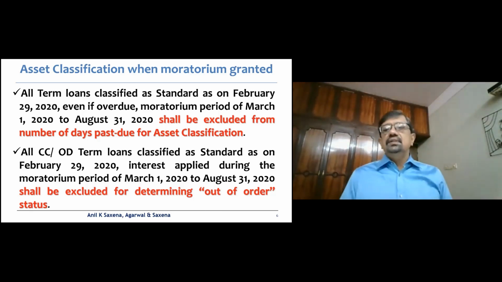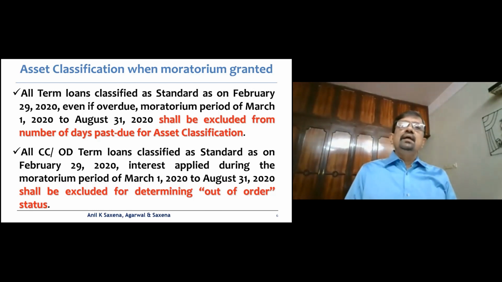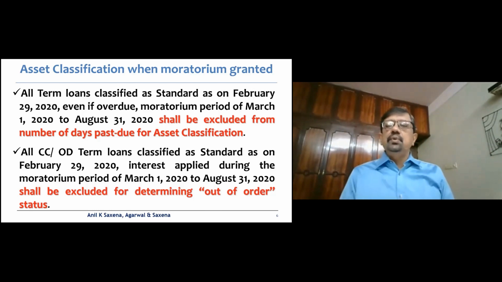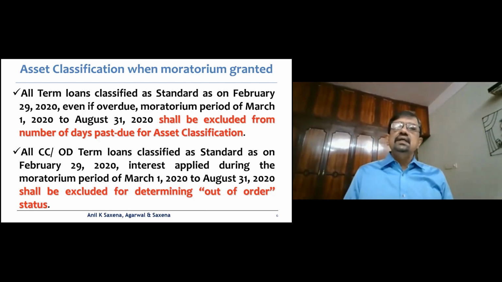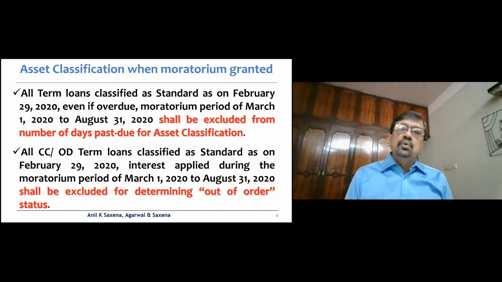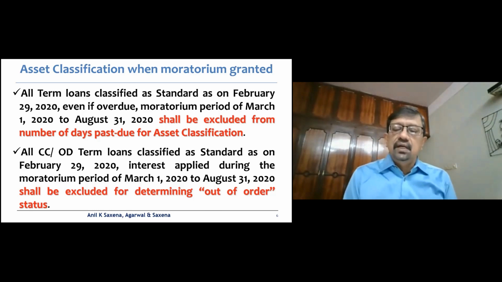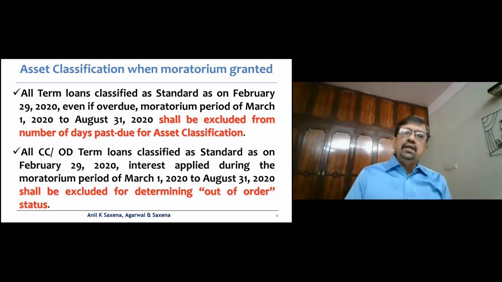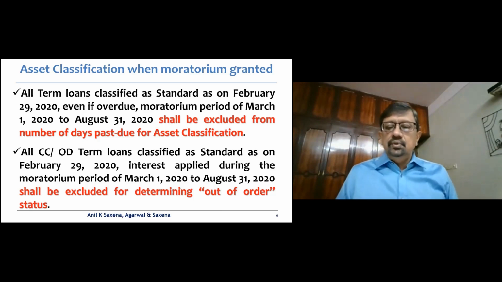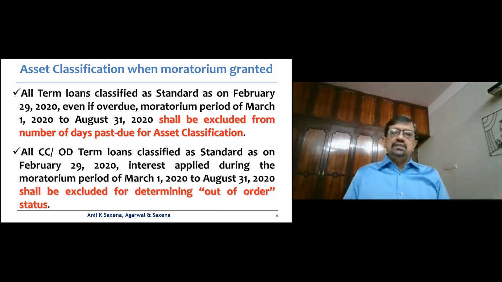So in both the cases, what the circulars of 17th April and 23rd May, read together with the 7th April 2021 circular, mean is that for the period of the asset classification in borrowers where the moratorium has been opted by them or where the moratorium has been granted by the banks, that period has to be carved out of the calculation part. That is, you carve that period out from 1st March to 31st August, and you imagine as if that period never existed.